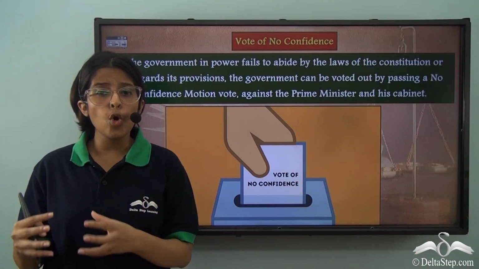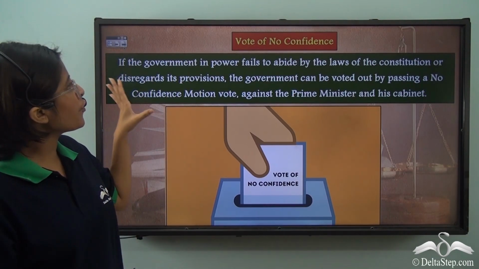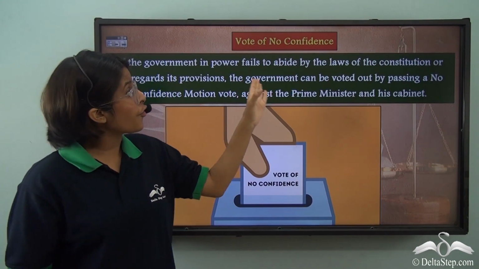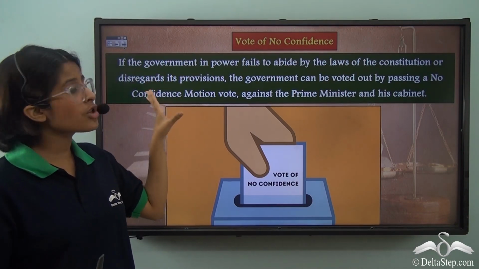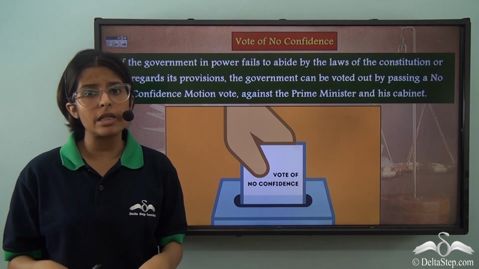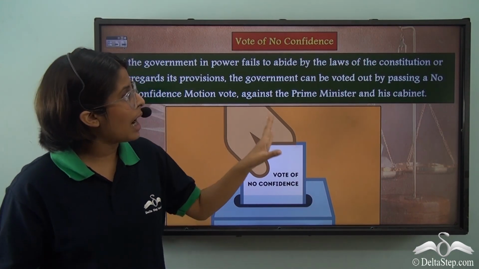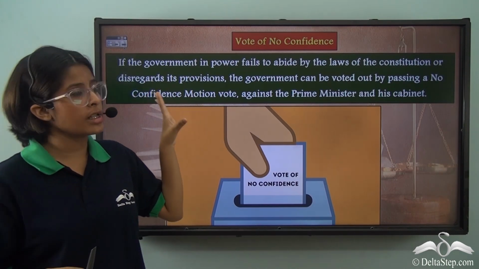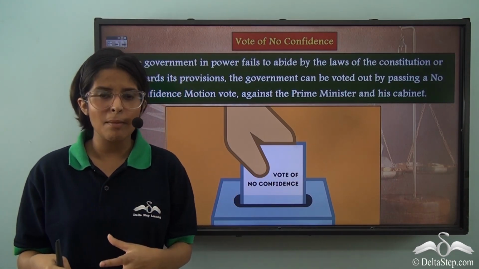So what is the no confidence motion or the vote of no confidence? If the government in power fails to abide by the laws of the Constitution or disregards the provisions that are mentioned in the Constitution, the government can be voted out by passing of the no confidence motion against the Prime Minister and his cabinet.